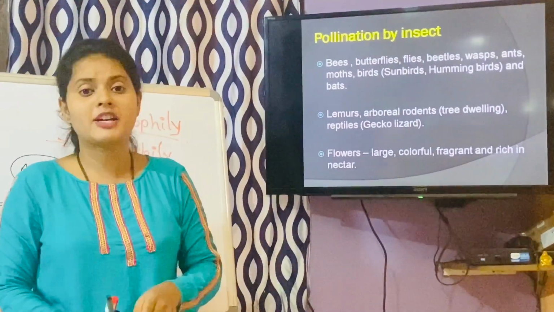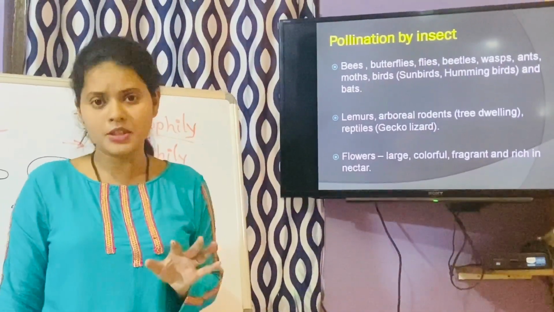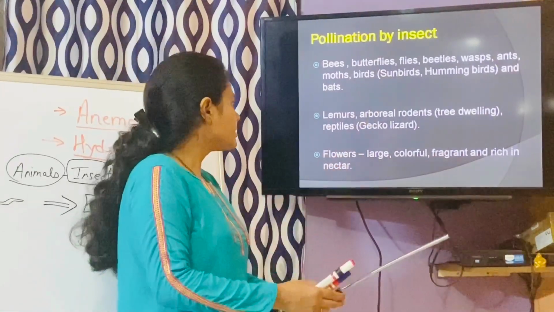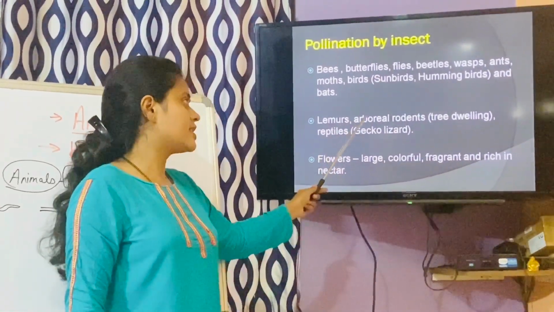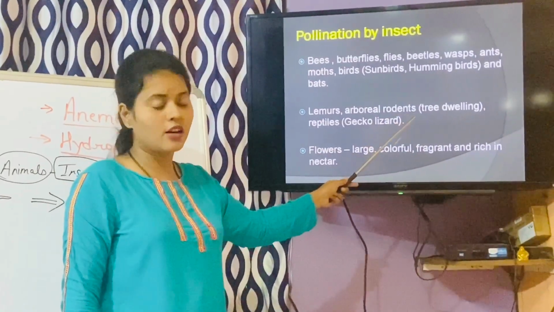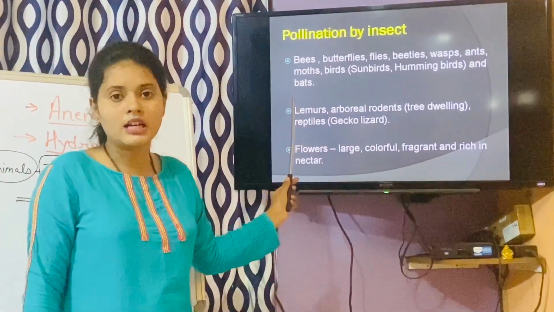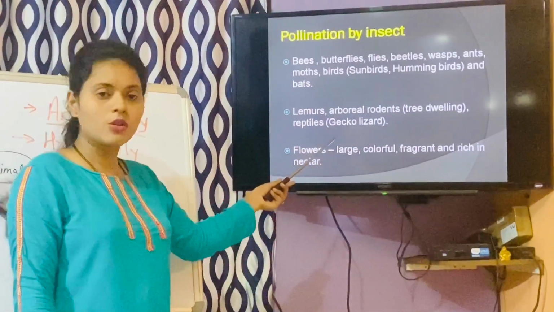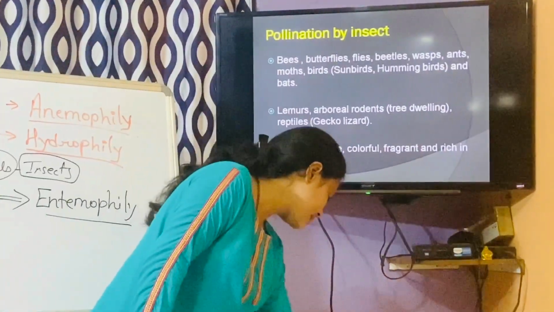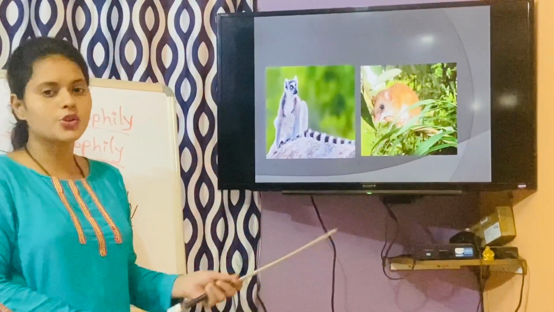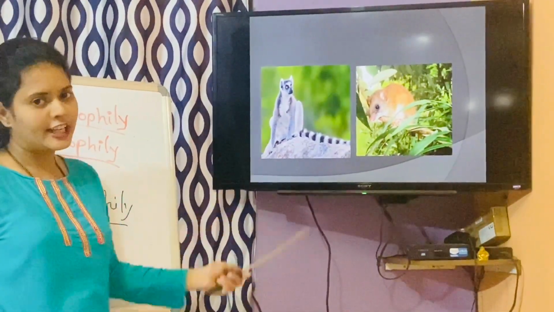Now, which are the birds? Especially the smallest bird, the hummingbird, and sunbirds are doing this pollination. Some lemurs, you can say arboreal rodents, tree-dwelling organisms. Then reptiles like the normal garden lizard or tree lizard, and the gecko lizard also, can do the pollination. These are some of the pictures showing the pollinating agents.